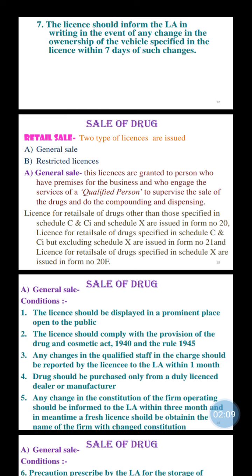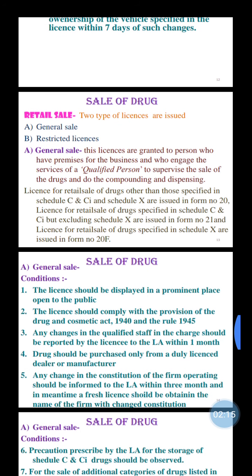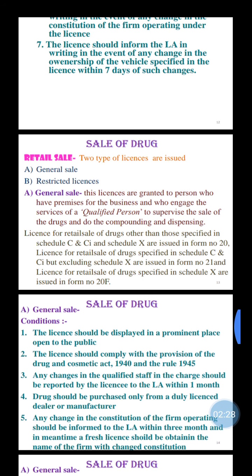Also, the license for retail sale of a drug specified in Schedule C and C1 but excluding Schedule X is issued in Form number 21, and the license for retail sale of a drug specified in Schedule X is issued in Form number 20F. These are the licenses required for retail sale.